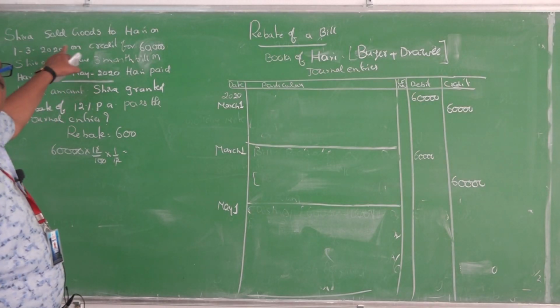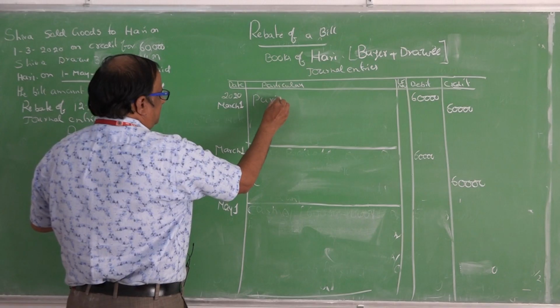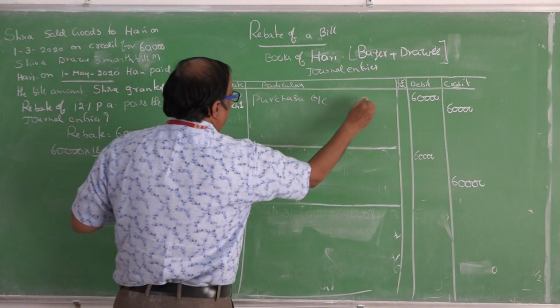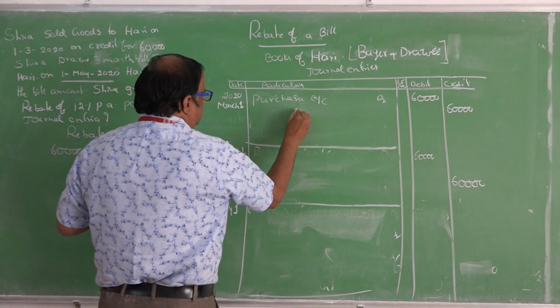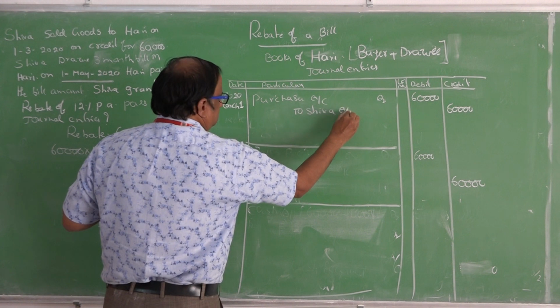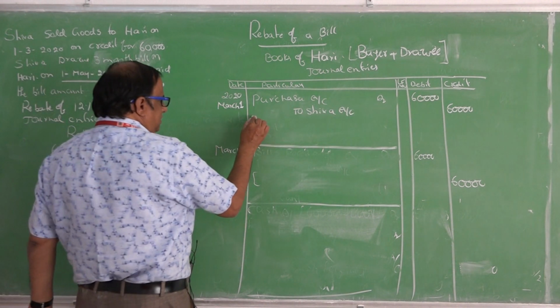So first entry. Purchases account debit to Shiva account. Write down purchases account debit to Shiva account.